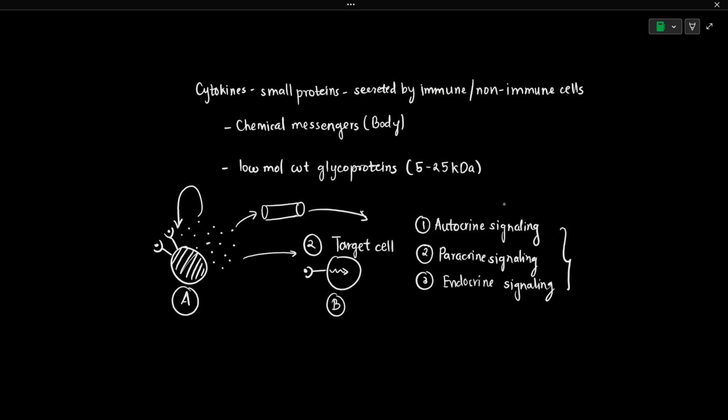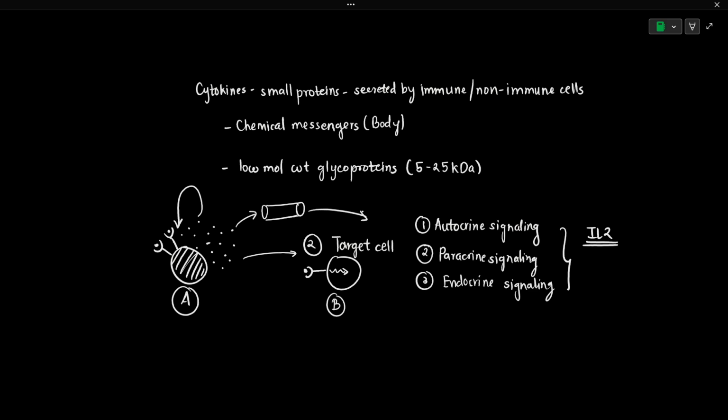There's a cytokine known as interleukin 2. This cytokine is secreted by the T cells, and it can work through all of those pathways. In some cases it can work on the same cell, so it can do autocrine signaling. IL-2 can also work via the paracrine signaling pathway, and it can also go to other body parts through the endocrine pathway, so through the bloodstream. Autocrine and paracrine are the most common ones, whereas endocrine signaling is rare, but we can see endocrine signaling in the case of cytokines. So these are the different mechanisms of functioning of cytokines.